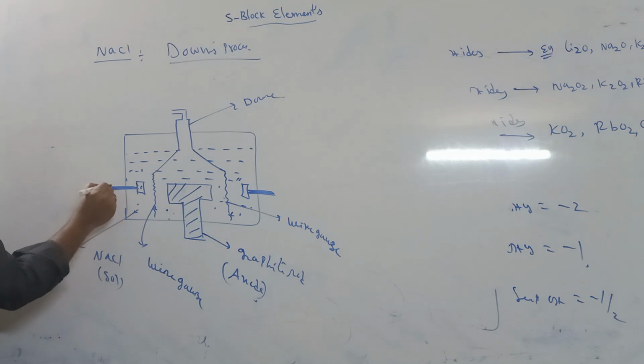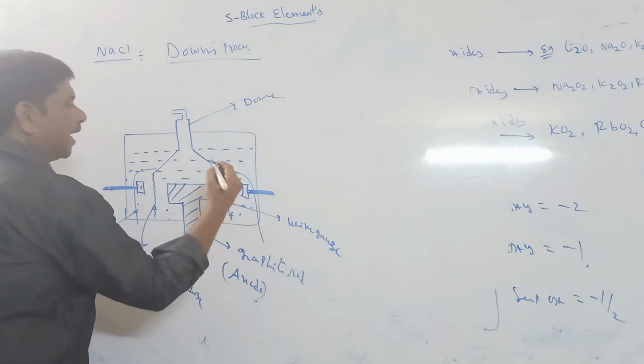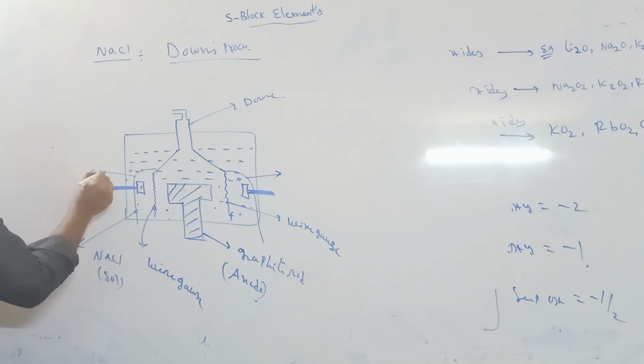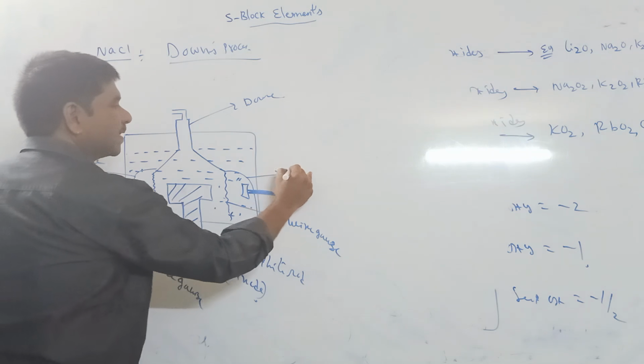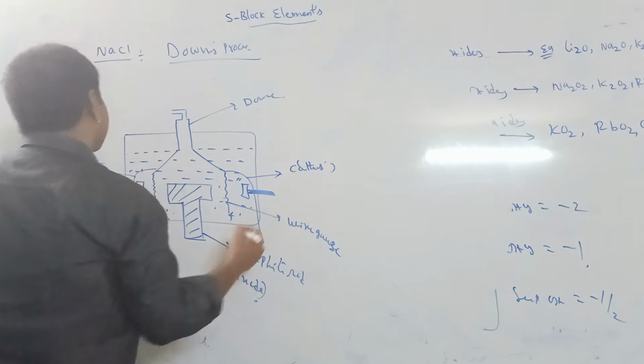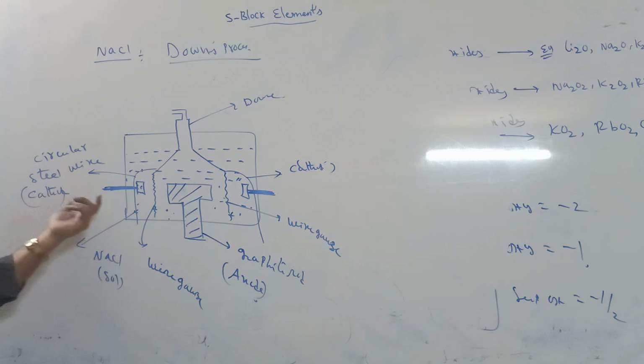These are in one type of arrangement, a circular steel wire. This acts as cathode. So, here what is cathode? A circular steel wire, that is called cathode. What is anode? Graphite rod is anode. This is filled by NaCl solution.